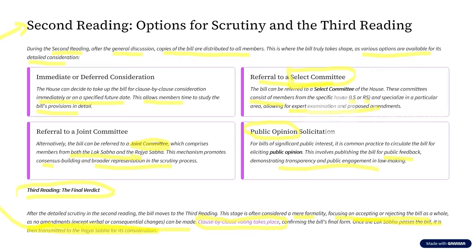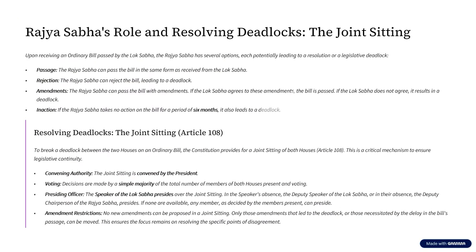Now let us assume this ordinary bill has passed Lok Sabha and is now going to the Rajya Sabha. Once the bill is passed from Lok Sabha, it goes to Rajya Sabha. Now, what happens in Rajya Sabha? The Rajya Sabha has different options. Now, what is option number one?